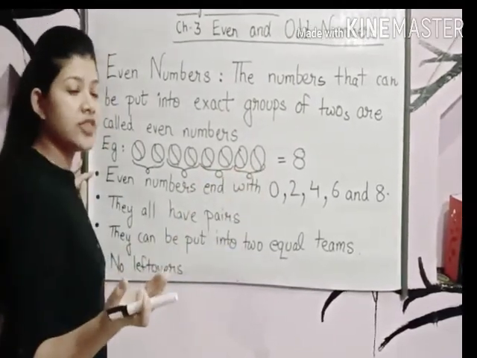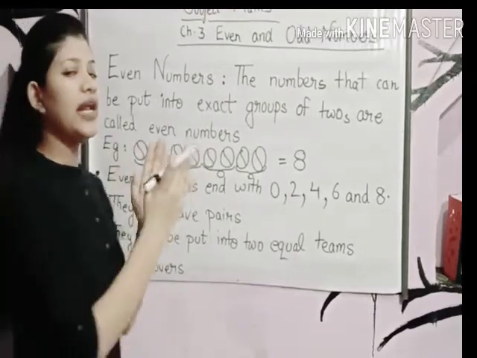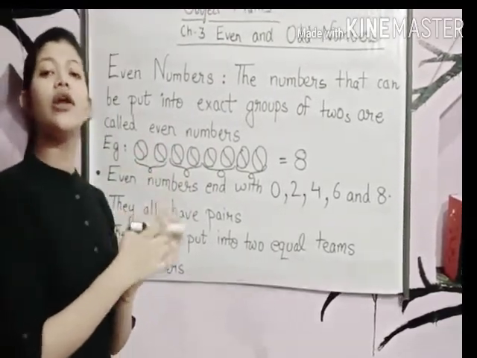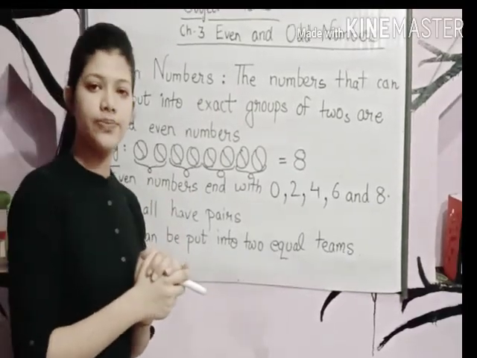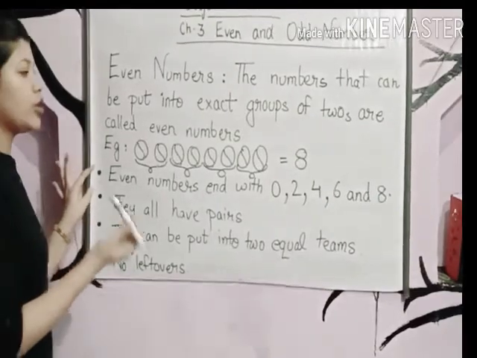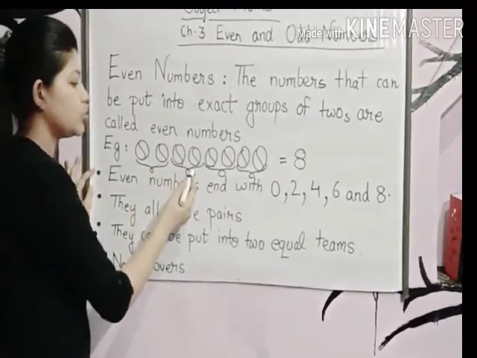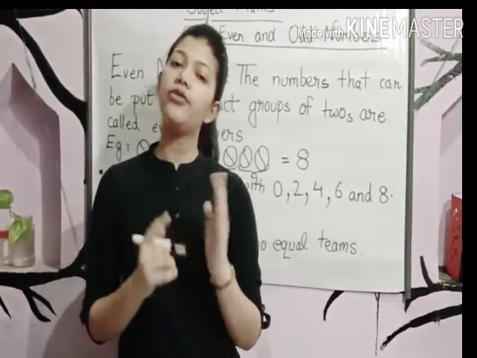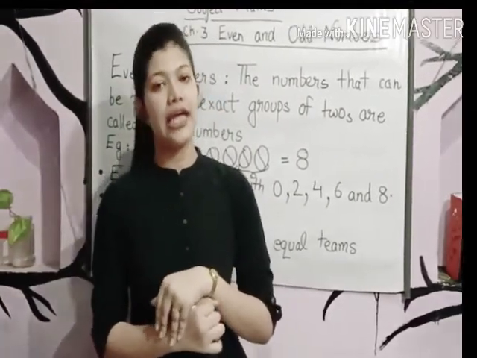No balls are left. It means the number 8 can be formed into two equal teams or into groups of twos. Now students, let's see how many groups are formed. 1, 2, 3, 4. 4 groups of twos are formed by number 8.